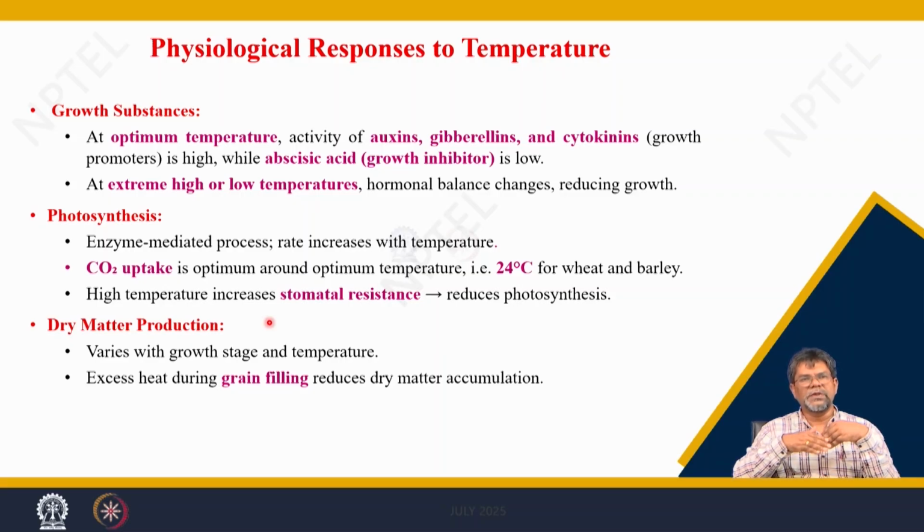So, temperature influences photosynthesis, and ultimately the conversion of photosynthates into tissue formation, or you can say dry matter production, also depends upon the temperature. With the optimum temperature, there is a higher formation of dry matter. With excess heat, when the temperature is beyond the maximum, that causes heat stress.